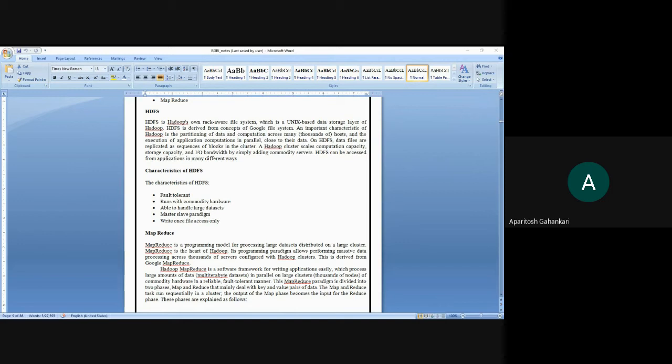Is everything clear? Does anyone have any difficulty here? Characteristics of HDFS, please raise your hand if anyone has any difficulty. Okay, so I hope everything is clear. If you have any query or doubt, you can use the chat box also.